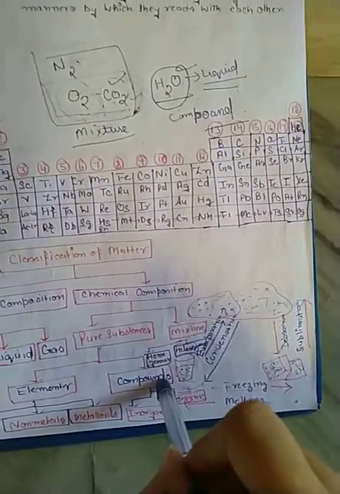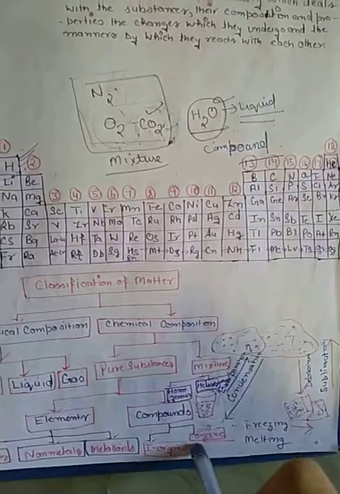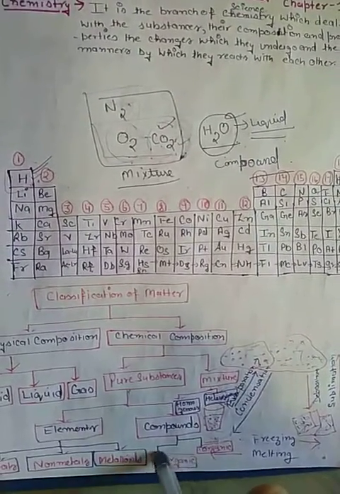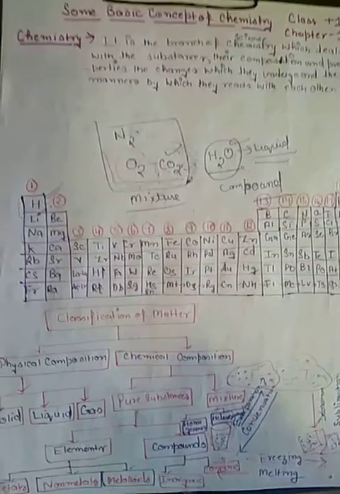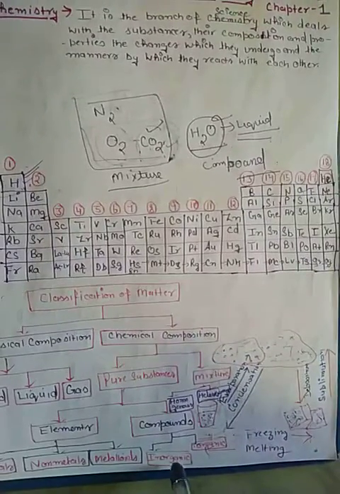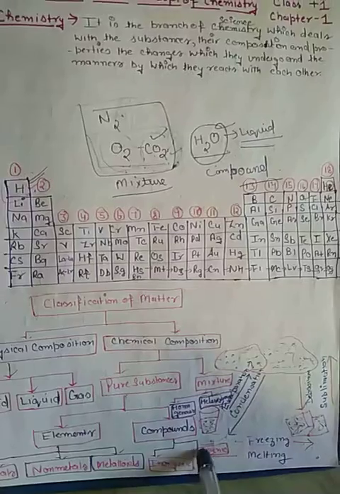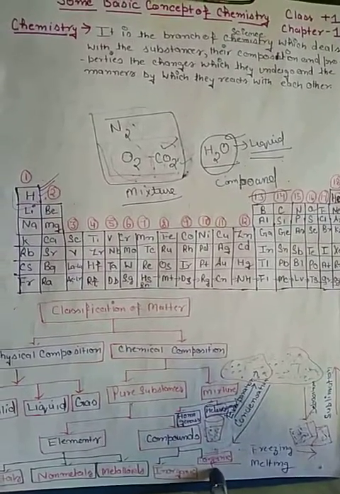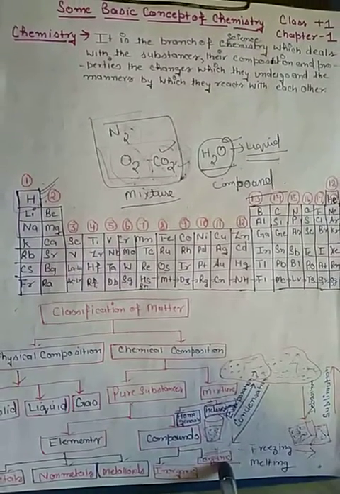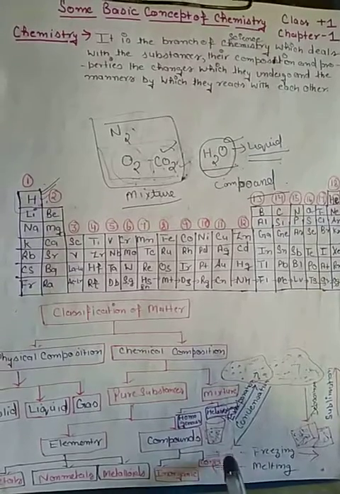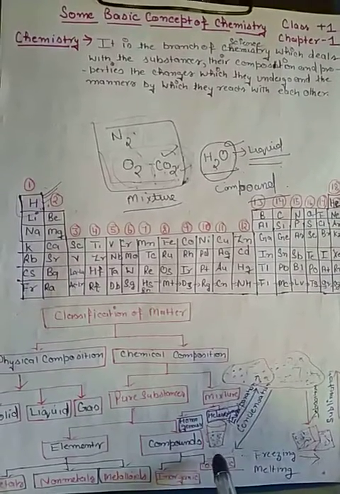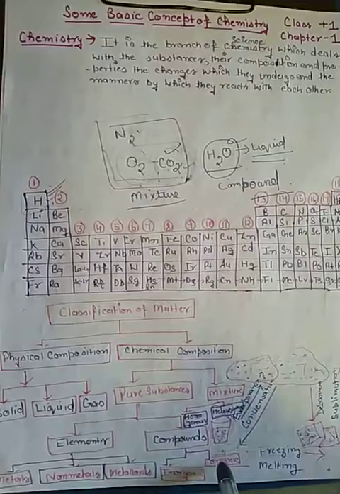And then compounds are divided into inorganic compounds and organic compounds. Inorganic compounds are obtained from non-living sources, for example, salt is obtained from rock. And organic substances are obtained from living sources, that is from plants and animals, for example oil, fats, etc.